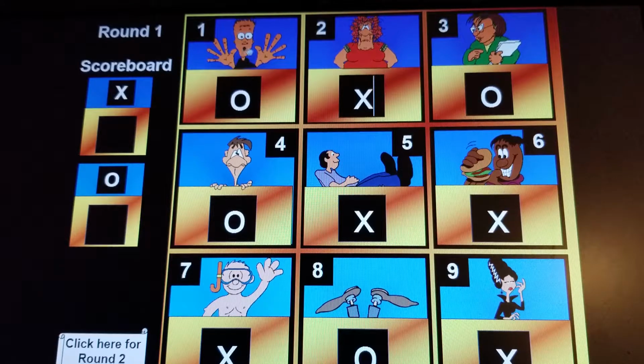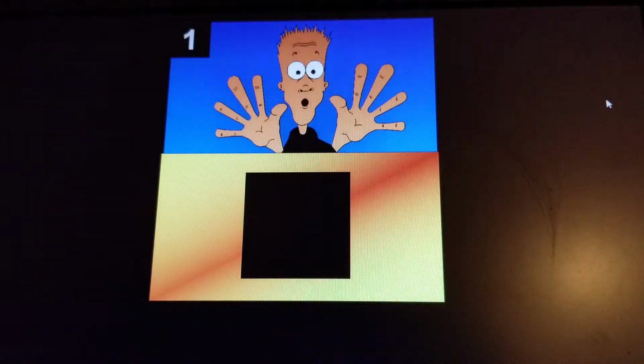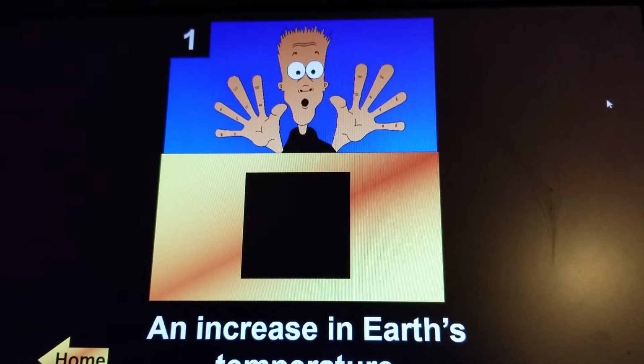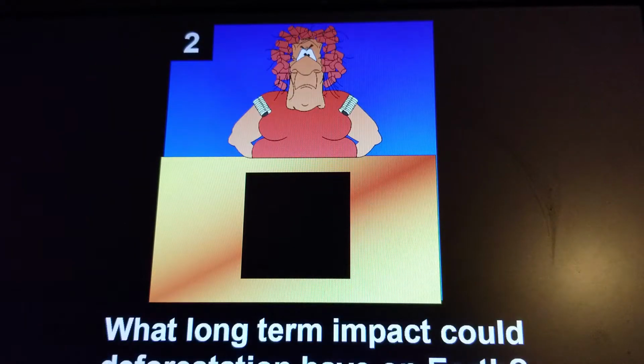Okay, and just a quick review of what those answers were. Global warming is an increase in Earth's temperature. Long-term impact could deforestation have on Earth? It will increase carbon dioxide. She had a wrong answer.